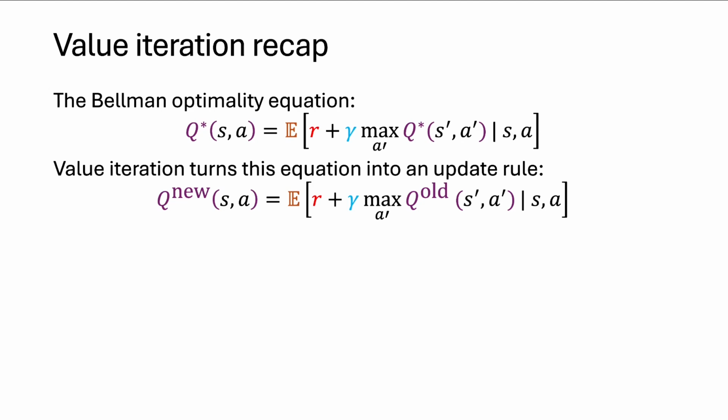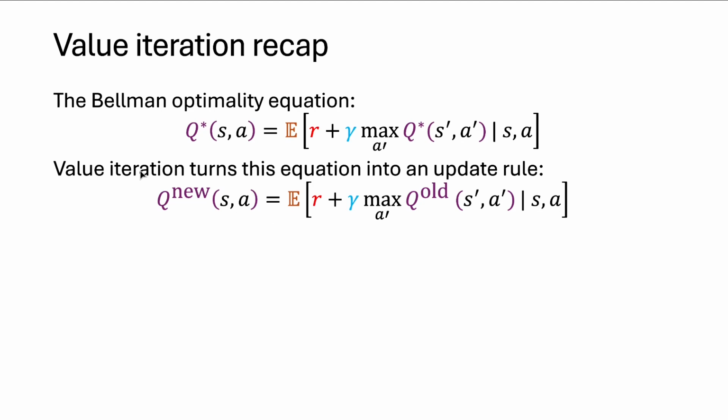Value iteration takes the Bellman optimality equation and turns it into an update rule. So we say, imagine that we have our current value estimate, Q old, and we want to form a new value estimate that's better using bootstrapping. How are we going to do it? Well, we take the right-hand side of the Bellman optimality equation and we plug in our current value estimate Q old. This gives us a function of S and A, right? Because inside I have an expectation here and I'm conditioning on the state action pair. So this thing on the right-hand side is just a function of SA.